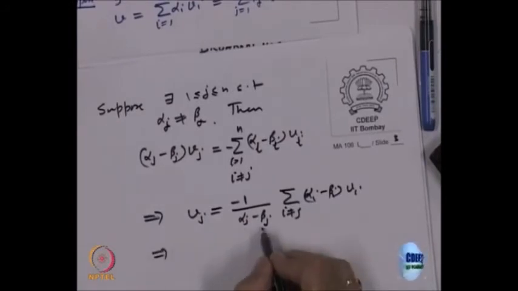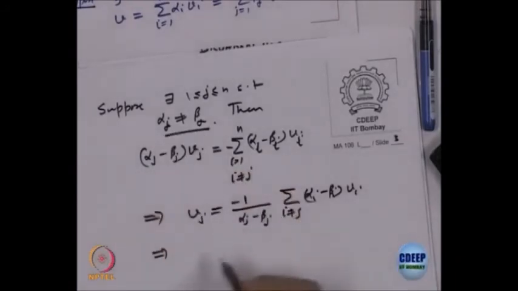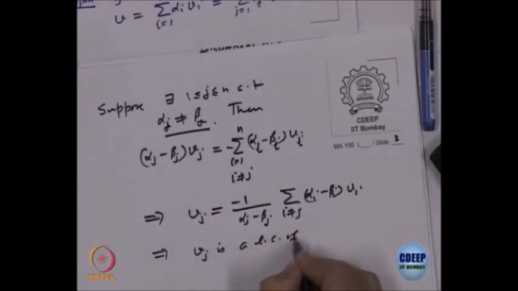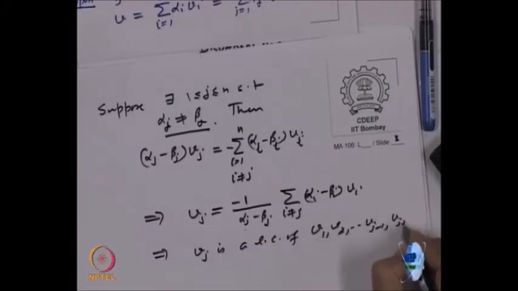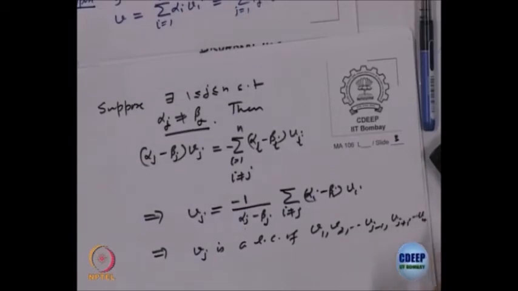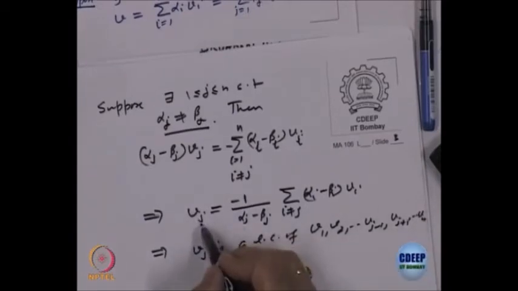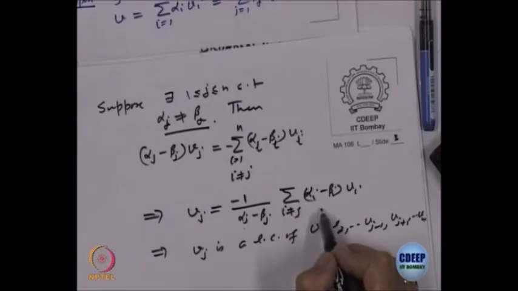Note that alpha j is not equal to beta j, so I can divide by that. But that means V j is a linear combination of V 1, V 2, up to V j minus 1, V j plus 1, up to V n, right. This V j is a linear combination of the remaining V i's.